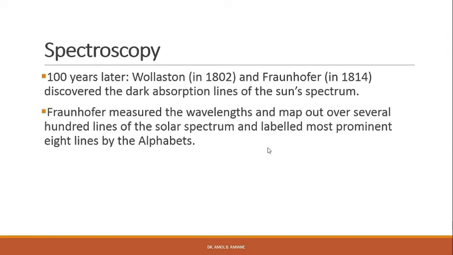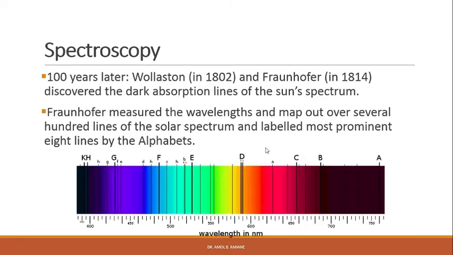What Fraunhofer did was measure the wavelengths and map out several hundred lines of the solar spectrum, and label the most prominent 8 lines by the alphabets, right? So he marked the most prominent dark lines in the absorption spectrum of the sun by the letters A, B, C, D, E, F, G, H, right? So this is a kind of spectrum that was studied by Fraunhofer, right?